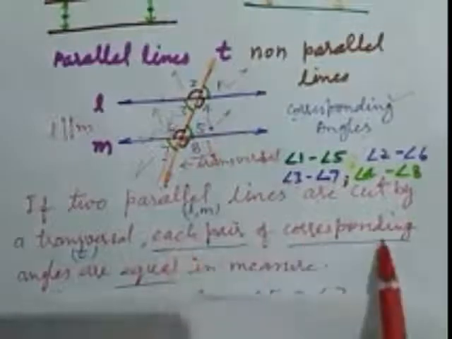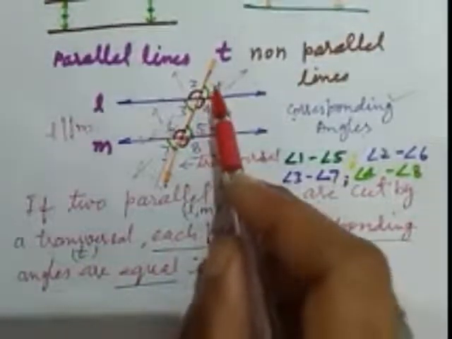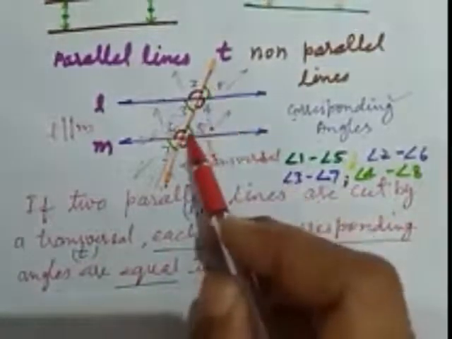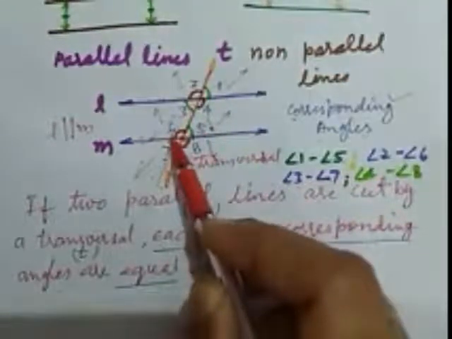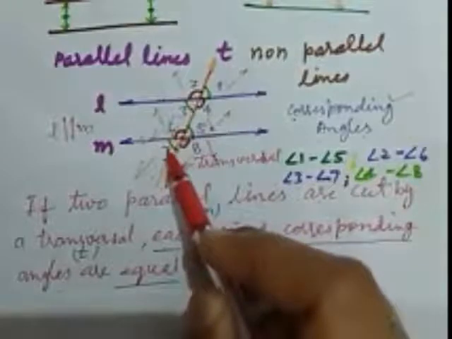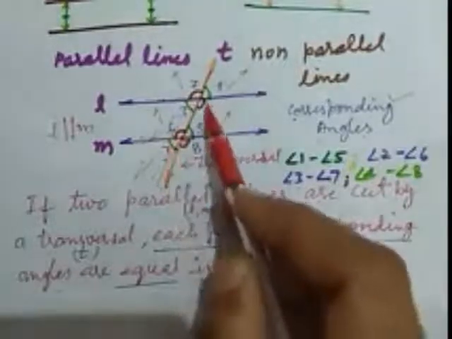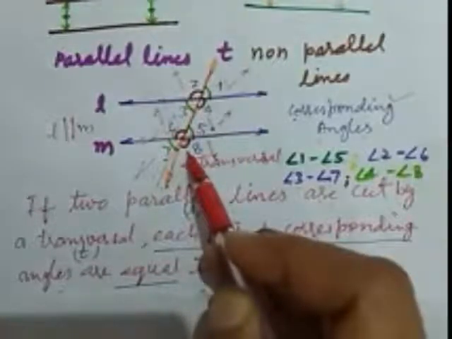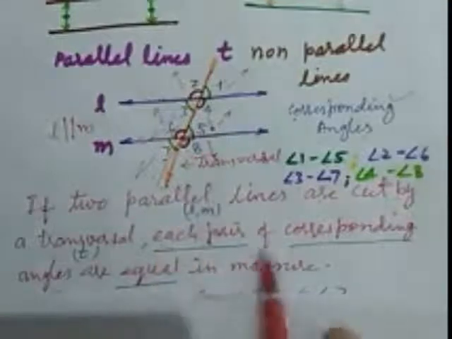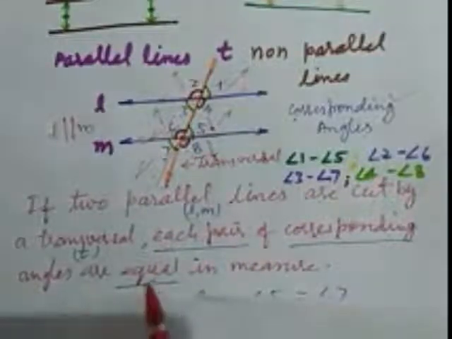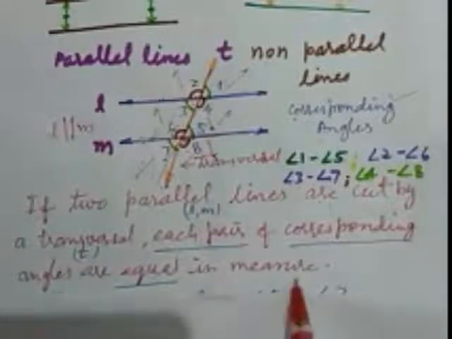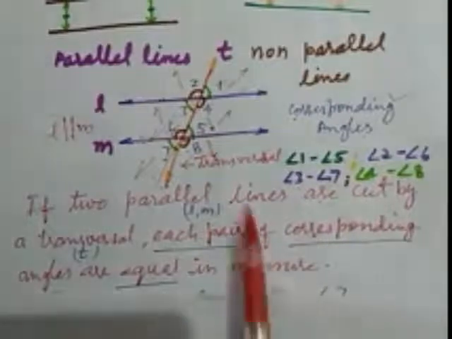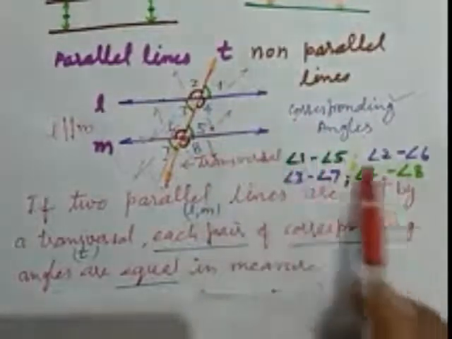Each pair of corresponding angles, 1 and 5, this is a pair of corresponding angles. 2 and 6, a pair of corresponding angles. 3 and 7, a pair of corresponding angles. 4 and 8, also a pair of corresponding angles. So each pair of corresponding angles are equal in measure. That is, the values of these angles are equal because they are corresponding angles.